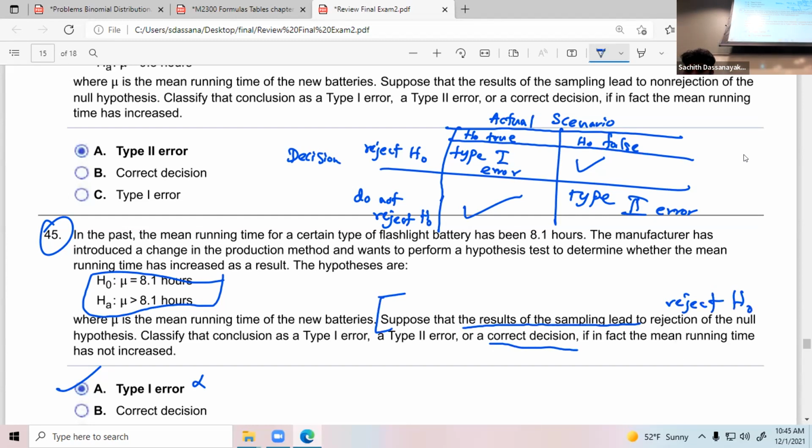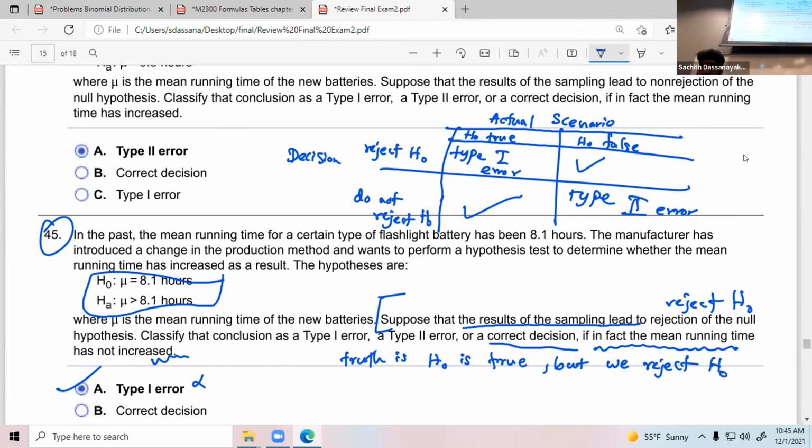If the true thing is that mean running time has not increased, so the truth is H naught is true. Here the truth is H naught is true, but we reject H naught.